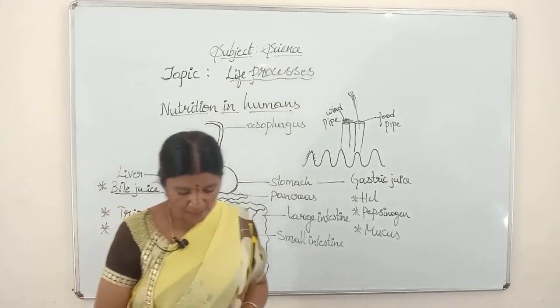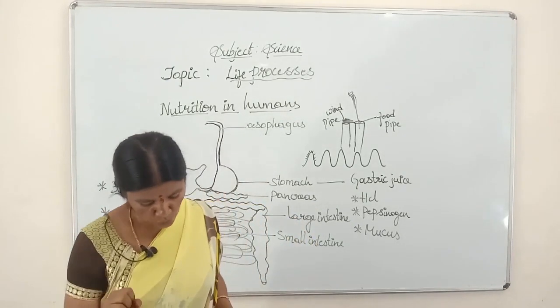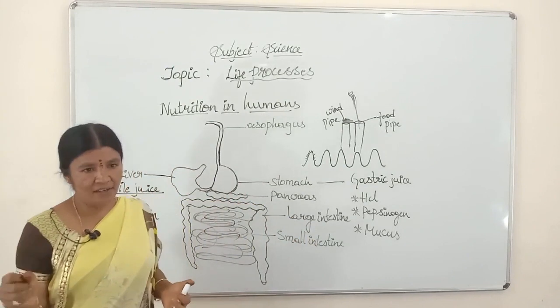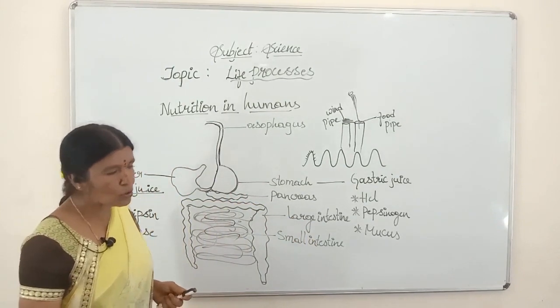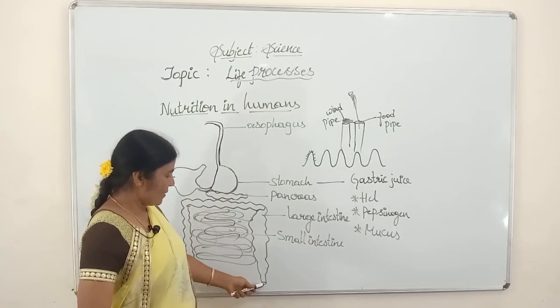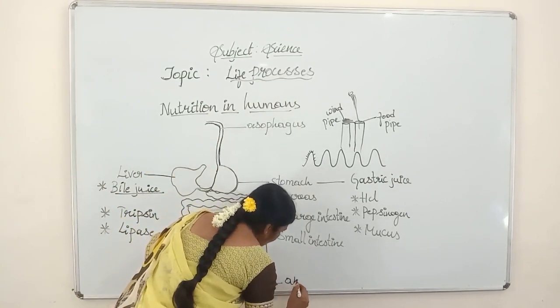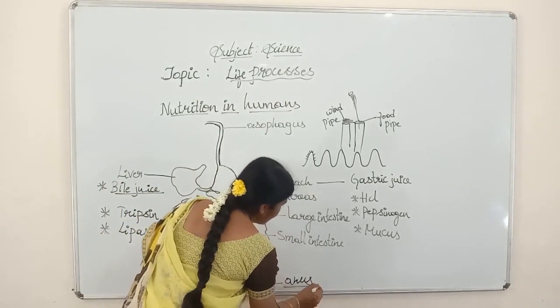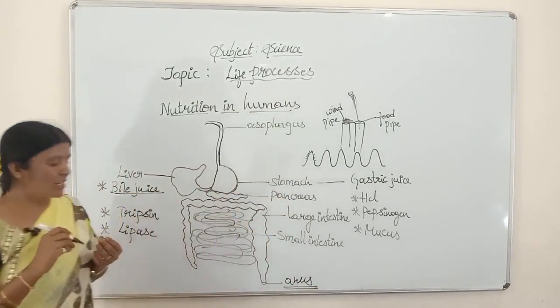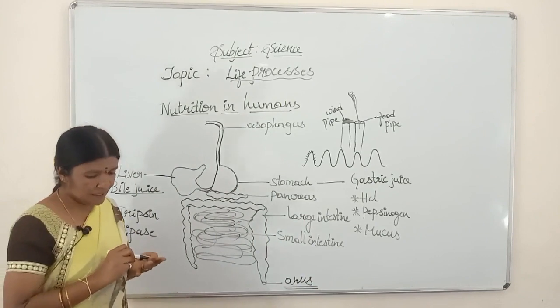Okay, children? And then undigested food is thrown out through the anus. This is the anus, and undigested food is thrown out through the anus. This is how complete digestion takes place in human beings.